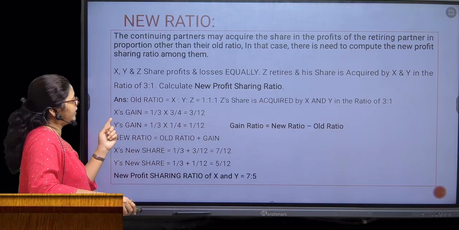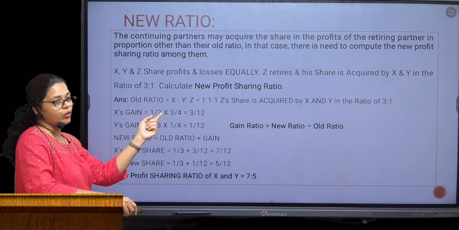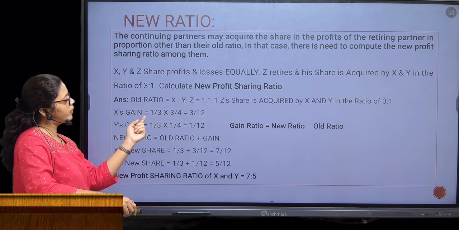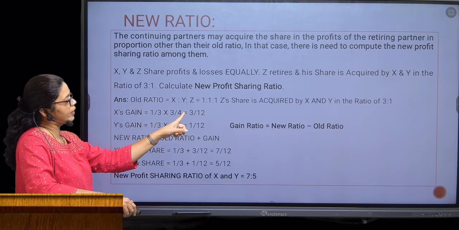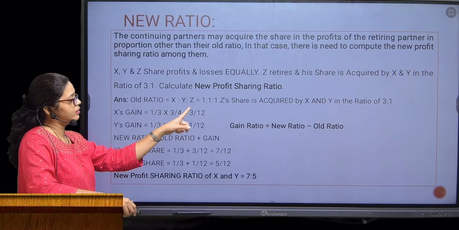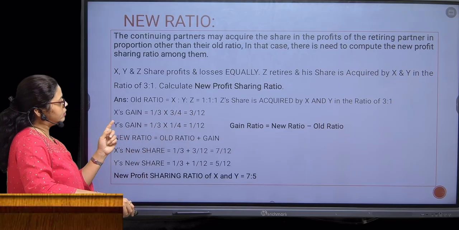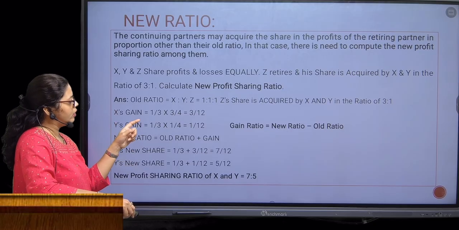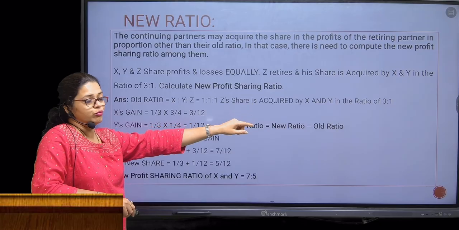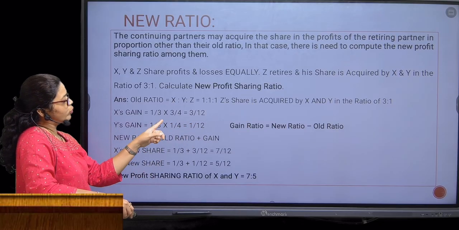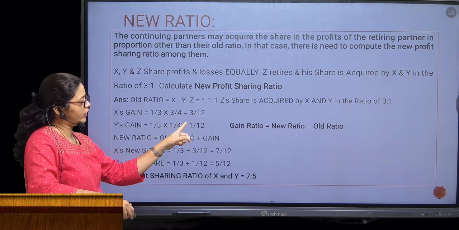Let us begin. X's gain is 1/3, that is the old ratio, multiplied by the acquired share 3/4. Numerator multiplied by numerator and denominator multiplied by denominator. 1 multiplied by 3 is 3, and 3 multiplied by 4 is 12. So the answer is 3/12. Now Y's gain, in the same way: 1/3 multiplied by his acquired share 1/4. 1 multiplied by 1, 3 multiplied by 4, so you get 1/12.